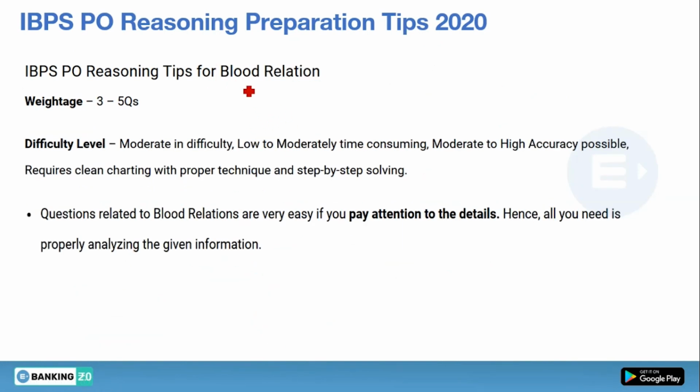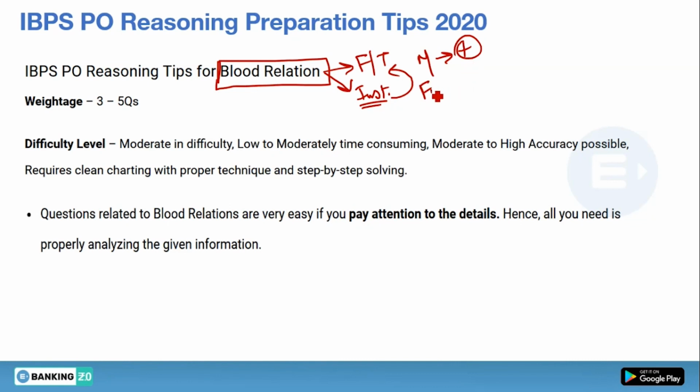Now the next topic is blood relation. As you all know, we need to find the relationship on the basis of the family tree, on the basis of the instructions given, and we will apply those instructions in the family tree so we can derive the relationship. In blood relation we consider male by a plus sign and female by a minus sign. If any individual carries a plus sign above their name, then that person is male. If any individual carries a negative sign, then that person is female. So all these things are the basic concepts.